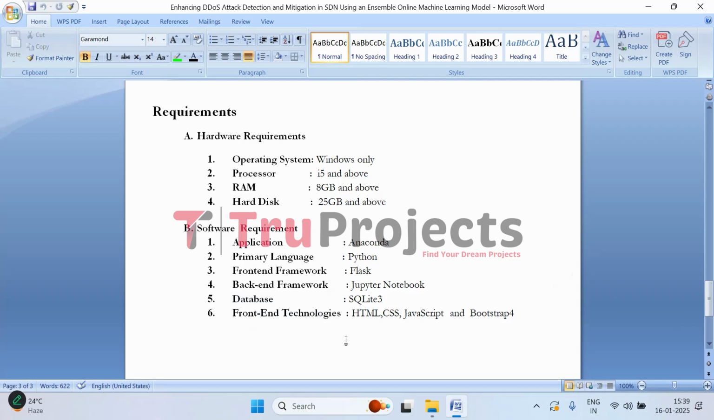So this is the overview of the project. Now let us execute. Let's open the code folder which contains the source code files.